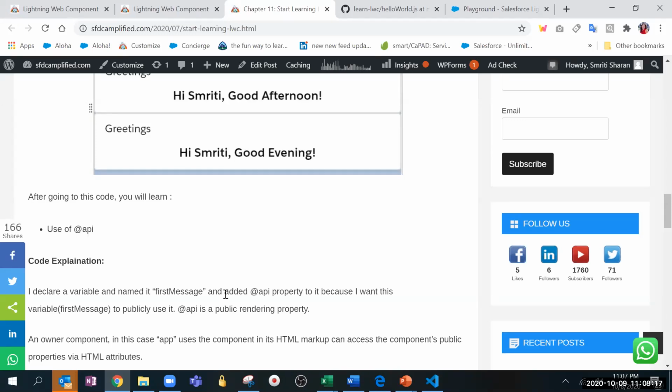We call it a variable, but what Salesforce does, if you can open any code by Salesforce, in an example in the playground, see if there is any JS file. You can share the screen. There we can see they refer to them as properties.